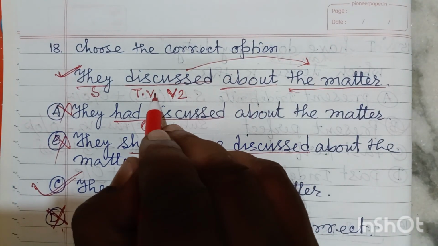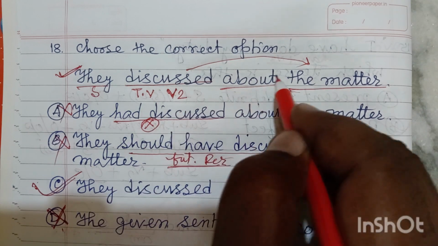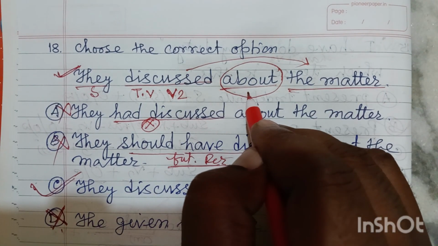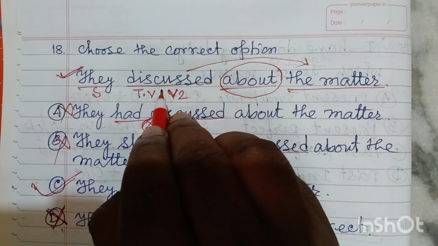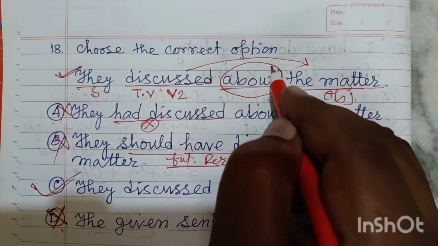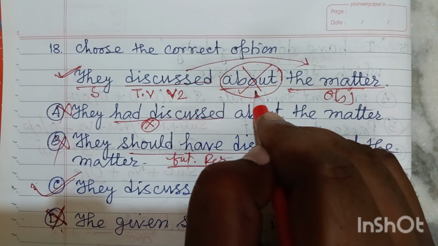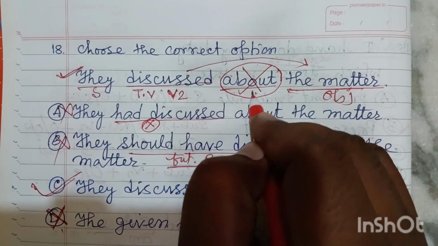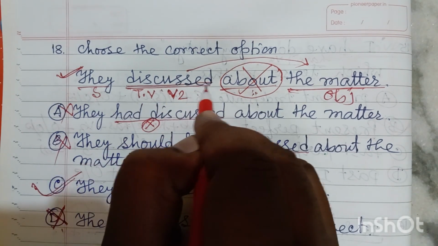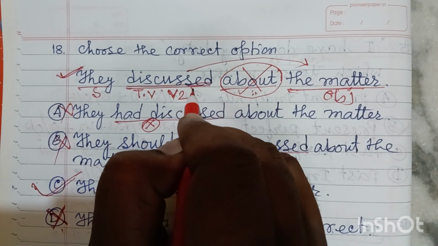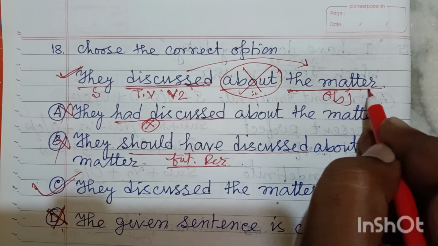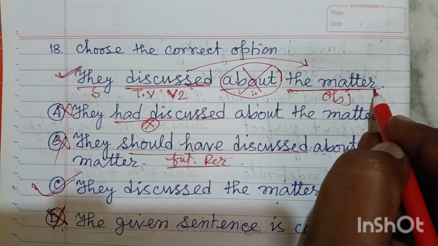If the verb is intransitive, at that time we need a preposition. About is a preposition. As the verb is transitive, we can directly write down the object of this verb. This is the object, and we don't need this preposition. A preposition is used when the verb is intransitive, but here it is a transitive verb. So obviously we have to write down matter after this.